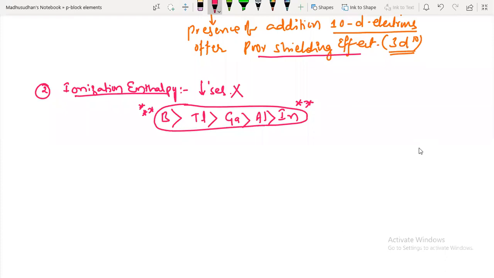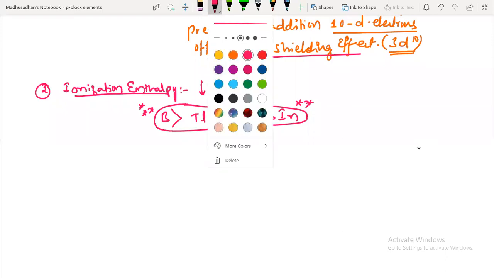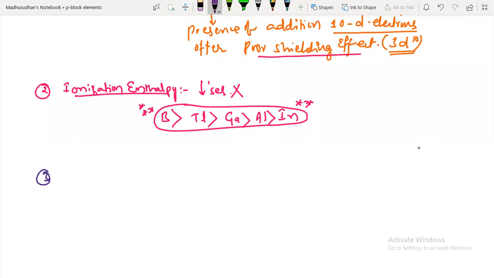Next one, we'll talk about electronegativity.